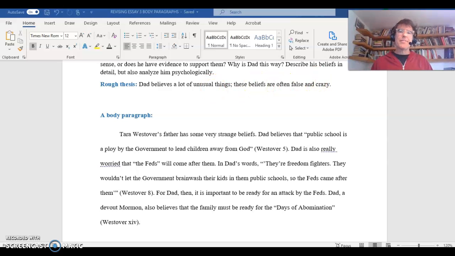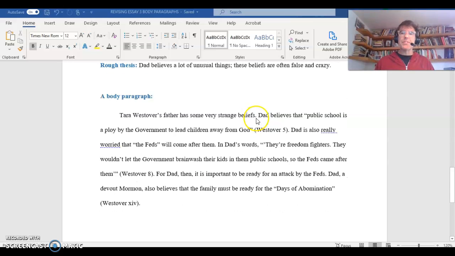Tara Westover's father has some very strange beliefs. Dad believes that, quote, public school is a ploy by the government to lead children away from God. Westover 5. Dad is also really worried that the feds will come after them. In Dad's words, they're freedom fighters. They wouldn't let the government brainwash their kids in them public schools, so the feds came after them.